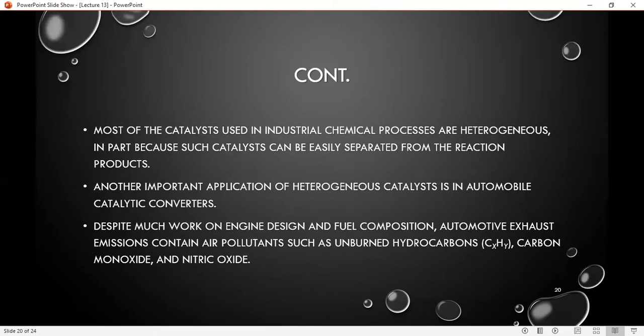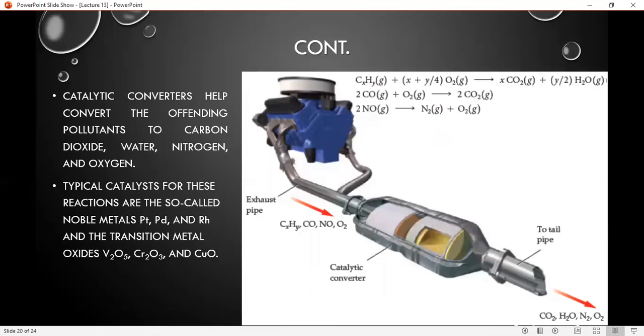Most of the catalysts used in industrial chemical processes are heterogeneous, in part because such catalysts can be easily separated from the reaction product. Another important application of heterogeneous catalysis is the automobile catalytic converter, and this process is used to convert harmful pollutants into different molecules like carbon dioxide, water, oxygen, and nitrogen.